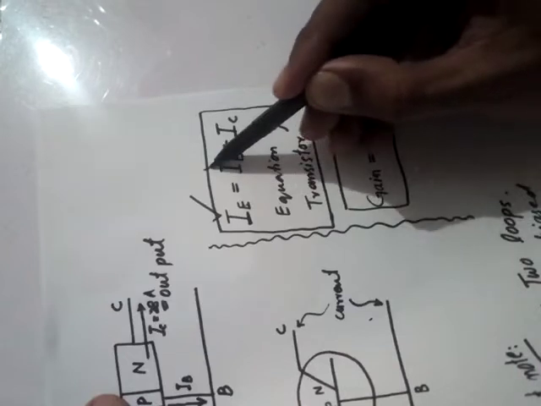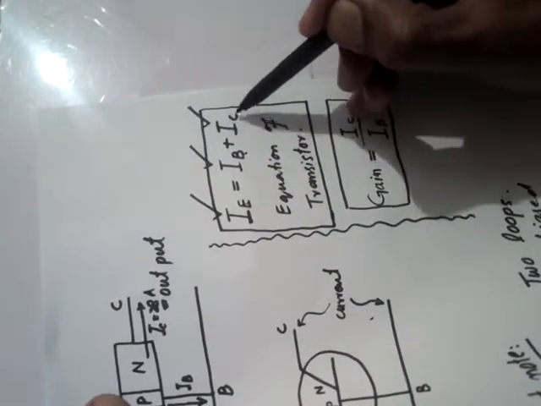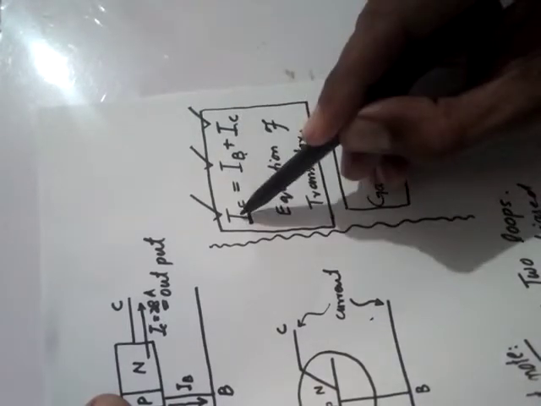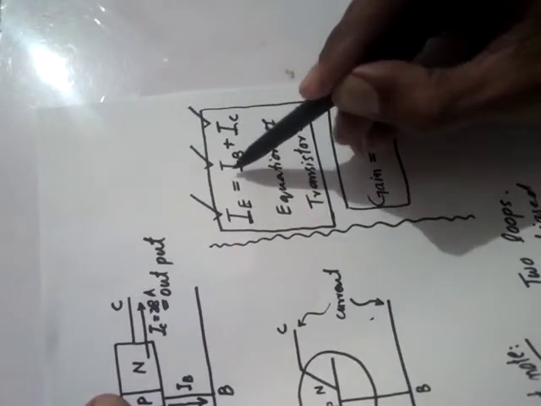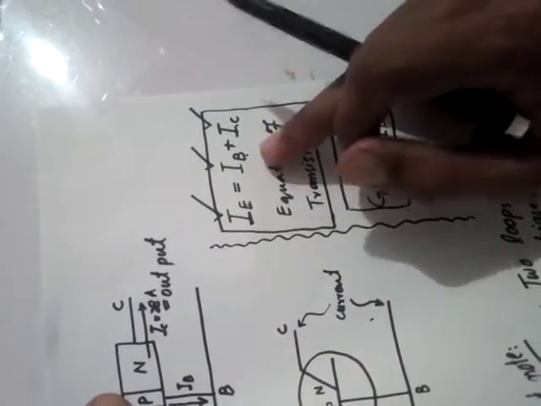Some part of the current becomes base current and the remaining current is collected at the collector. So IB plus IC is equal to IE. Emitter current is equal to the sum of base current and collector current. This is called the equation of transistor. This is the very fundamental basic equation of transistor.